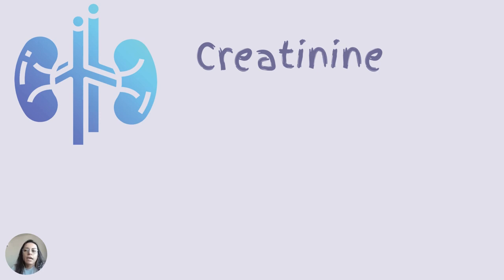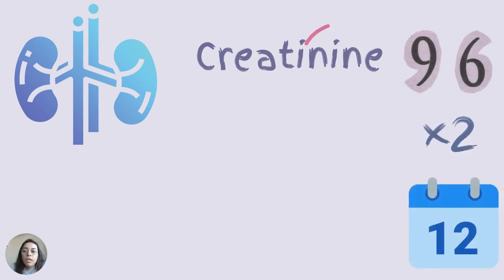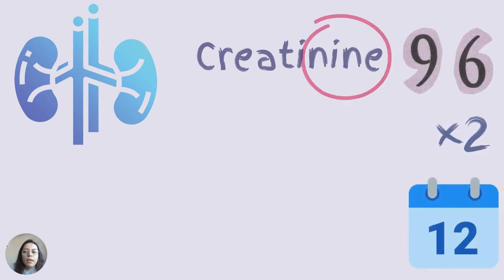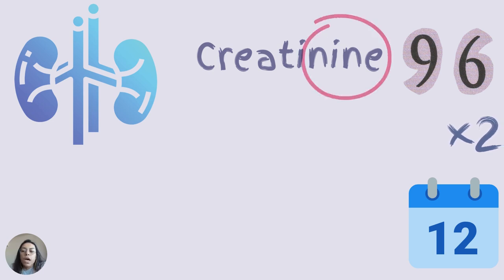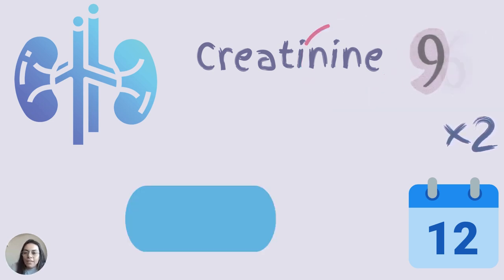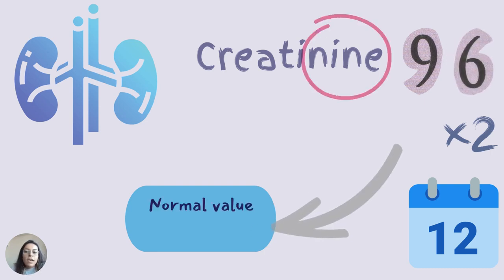Last is creatinine. This test is done to see how well your kidneys work. In creatinine, focus on the digit 9. 6 is the opposite of a 9. So now you multiply 6 with 1 and 2, and you have the creatinine normal value, which is around 0.6 to 1.2 mg per dL.